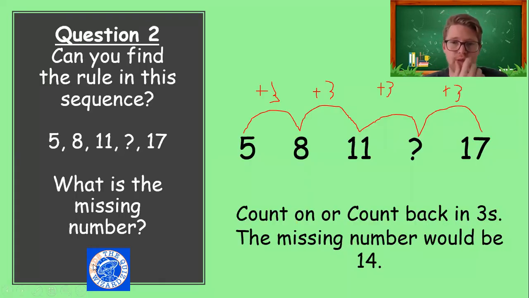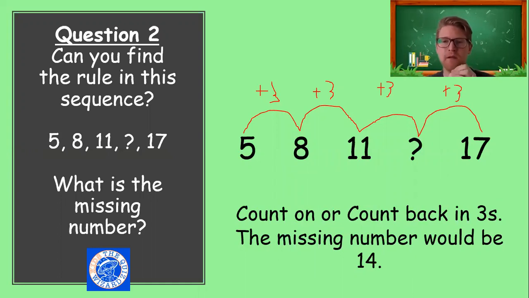Question 2. So we're trying to find the rule in this sequence. A way to do it is to see what the difference is in between each number. So if we started on 5, count up to 8: 6, 7, 8. So we're adding 3. Is that the same for the next number? 8 to 11: 9, 10, 11.